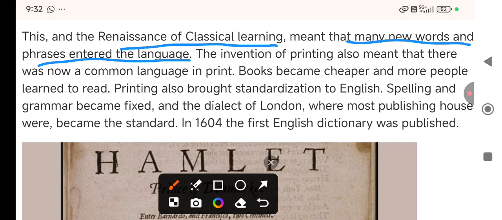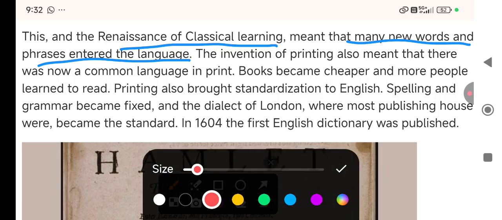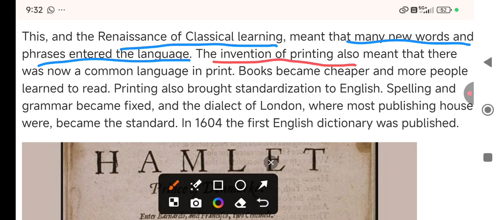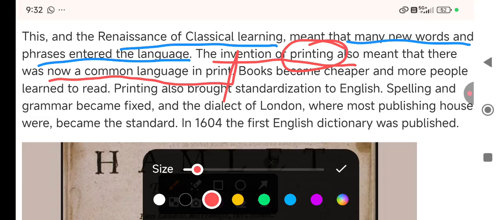Shakespeare had invented lots of words, right? 15,000 words, it is said. Then another very important reason is that the invention of the printing press also meant that there was a new common language in printing. This is actually very, very important.